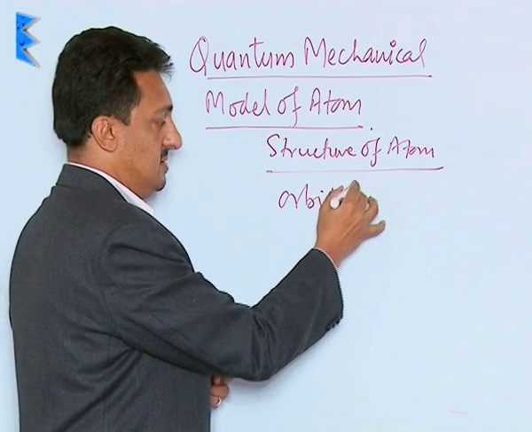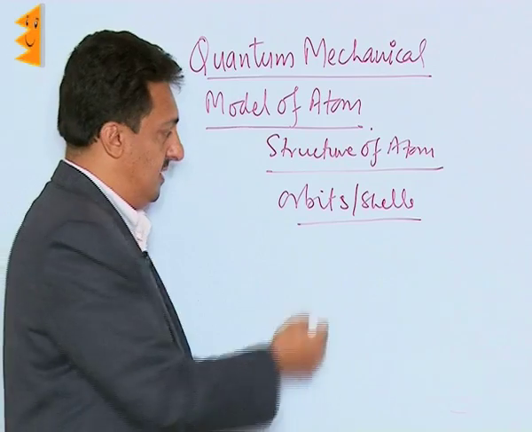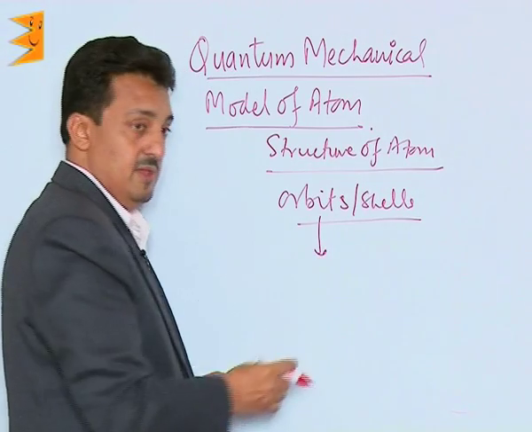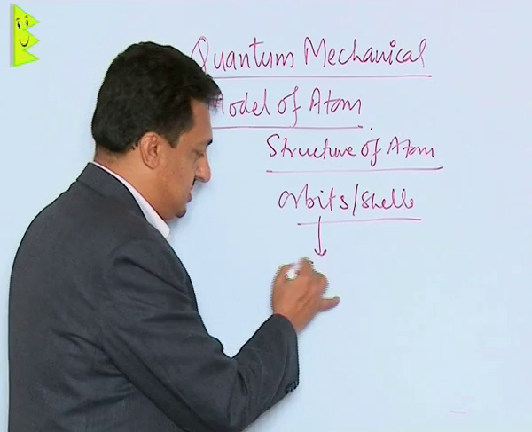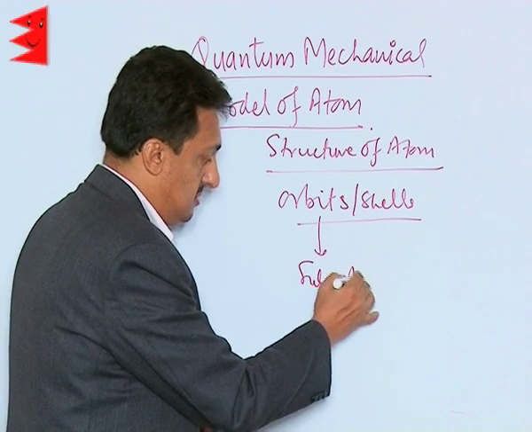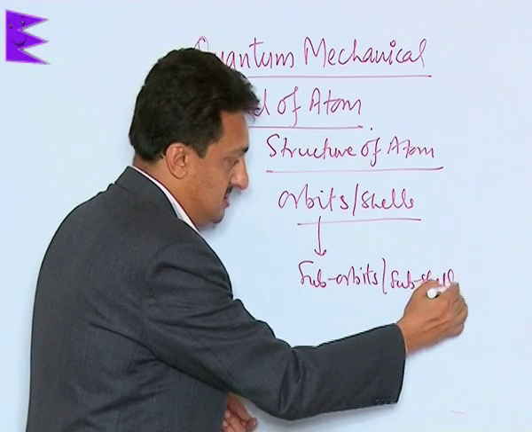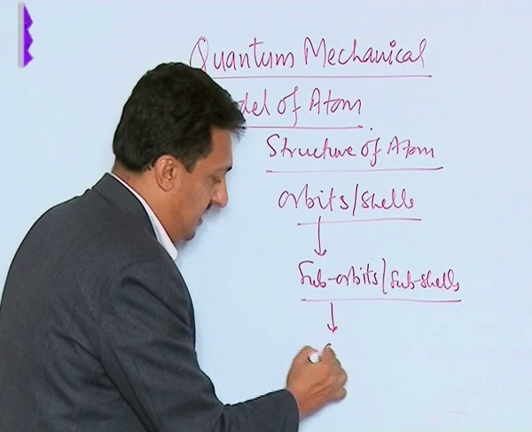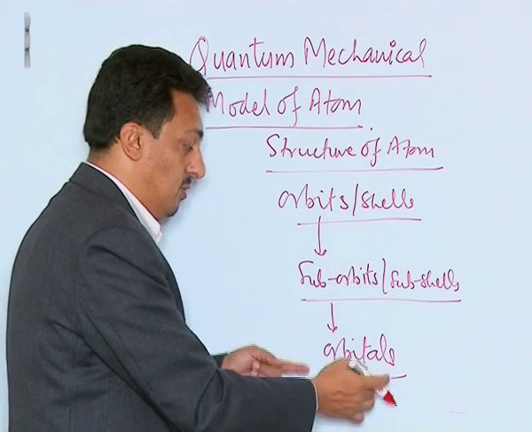The orbits, which are also called shells, which were given by Bohr, he said are further divided, which was also proved initially by Sommerfeld, into suborbits or subshells, which are further divided into orbitals.